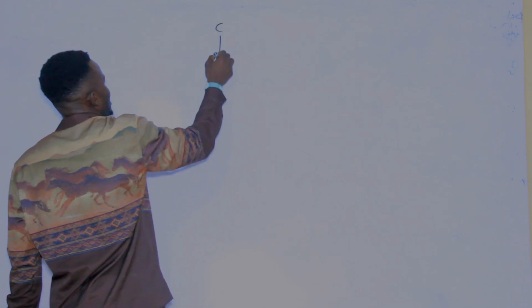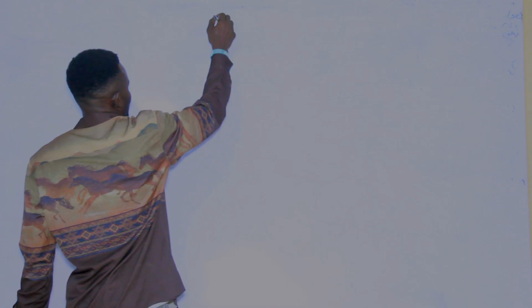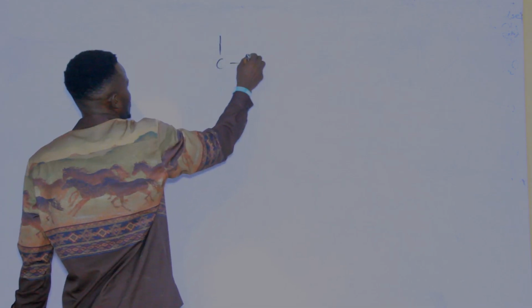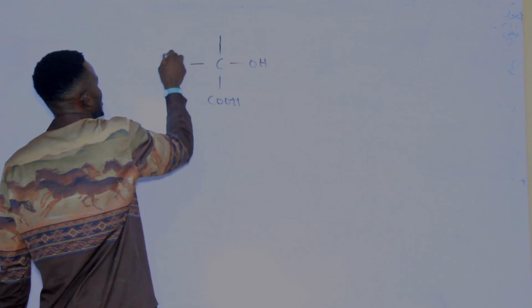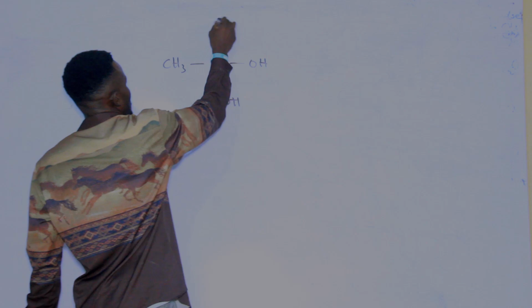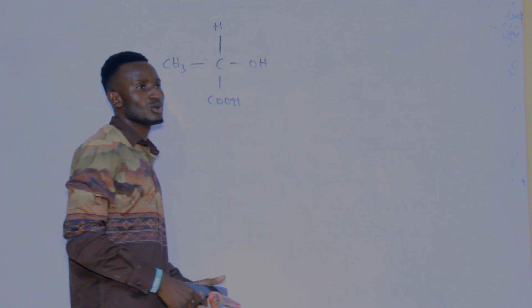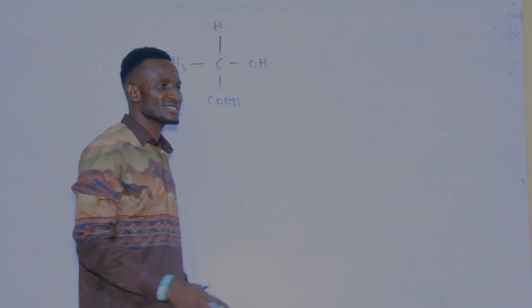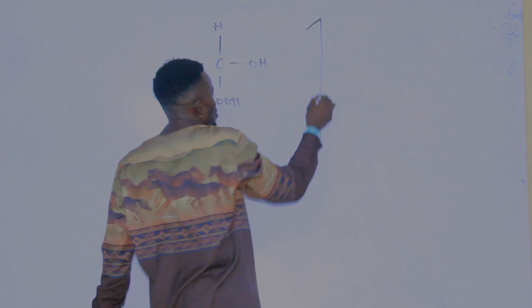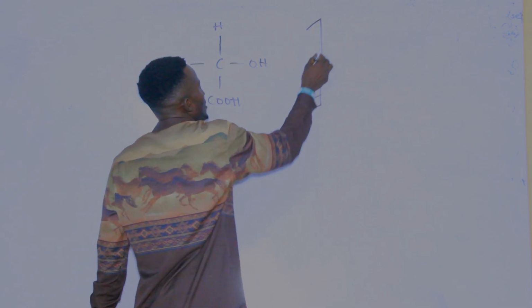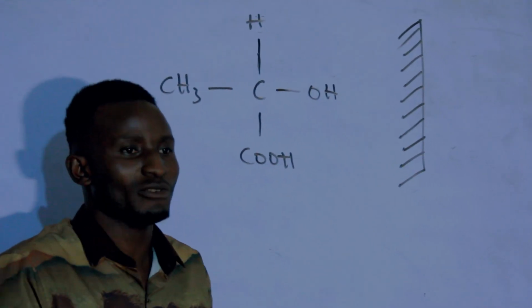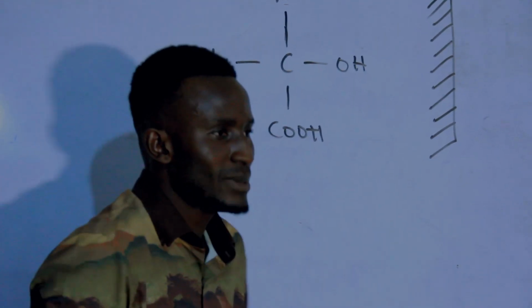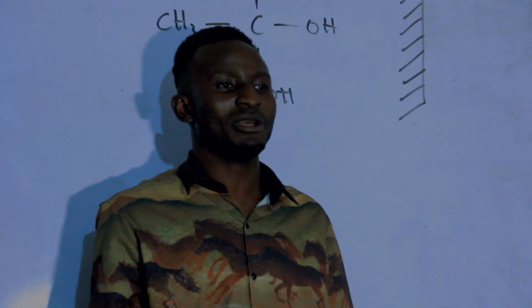Now, lactic acid, for instance. If you see the structure of lactic acid, you have the chlorine here, you have OH, you have COOH, you have the CH3, and you have H. Lactic acid undergoes optical isomerism, and this is the most common example. Why do we call it optical isomerism? Because it is like placing yourself in front of a plane mirror.